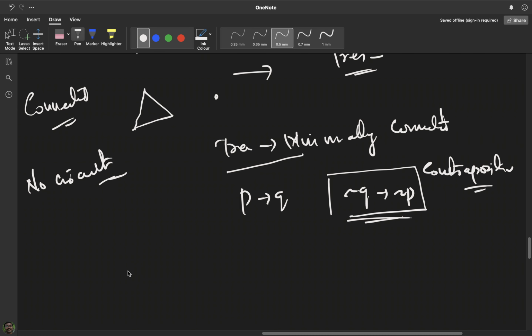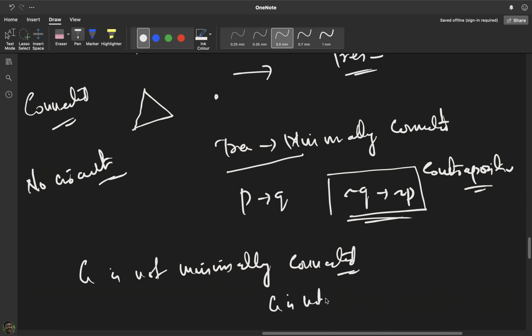Suppose a graph G is not minimally connected. Then we'll show that G is not a tree. I'm taking a connected graph here. So suppose a connected graph G is not minimally connected; then I'll show that G is not a tree.